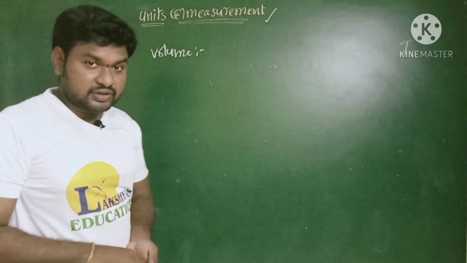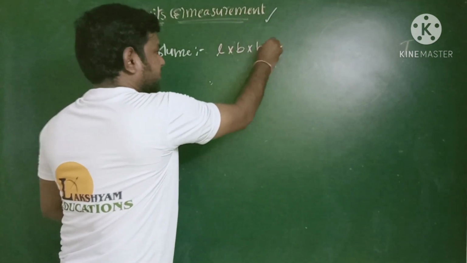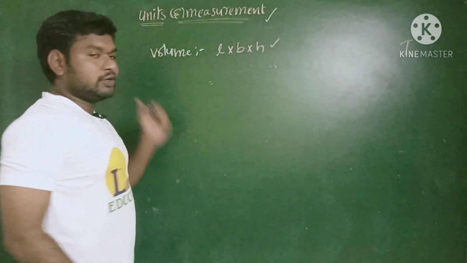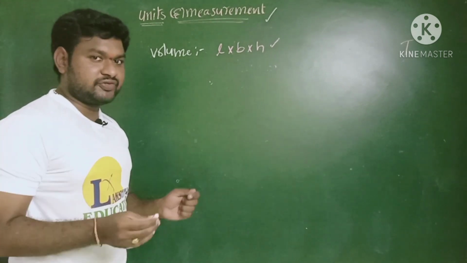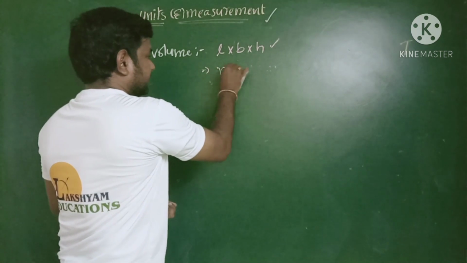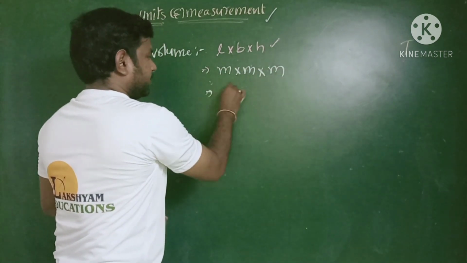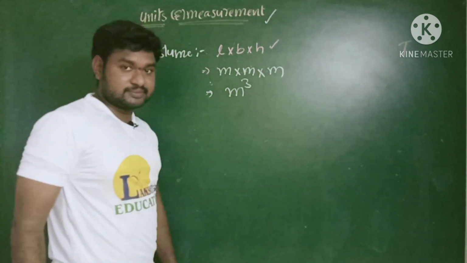Volume. What is the formula for the volume? Length into breadth into height. This is the formula for the physical quantity volume. So what is the SI unit for the volume? Meter into meter into meter. That means meter cube, right?